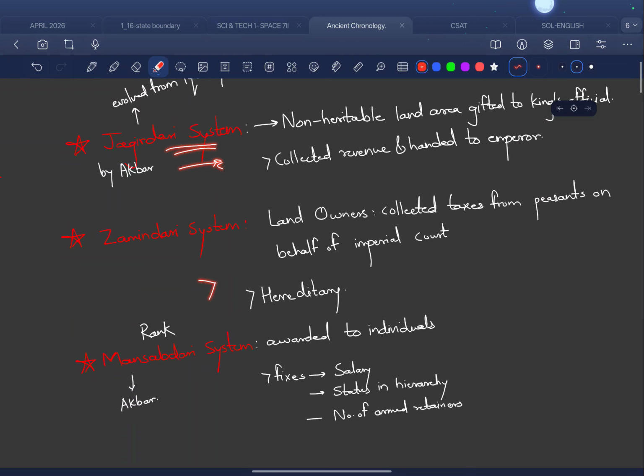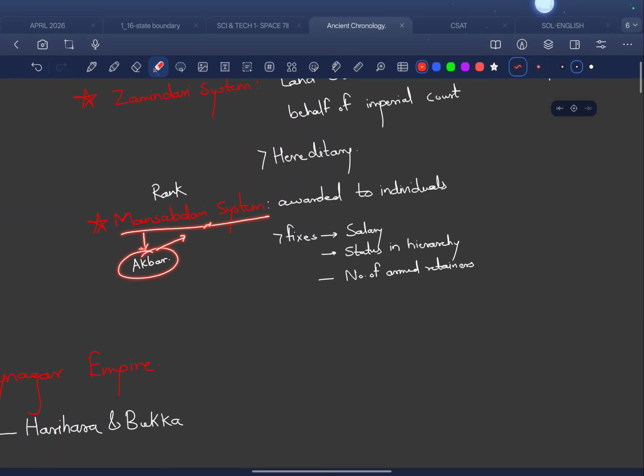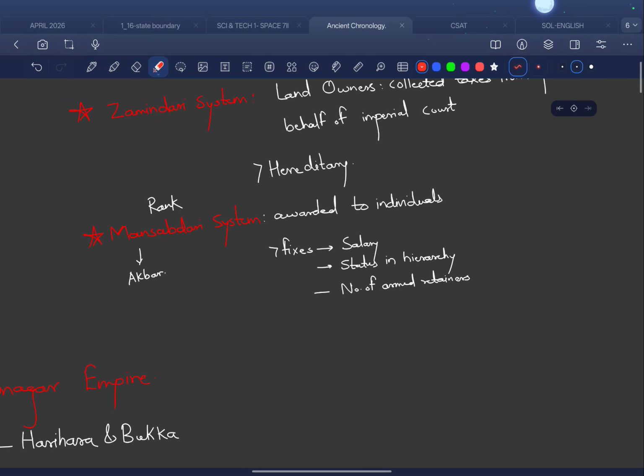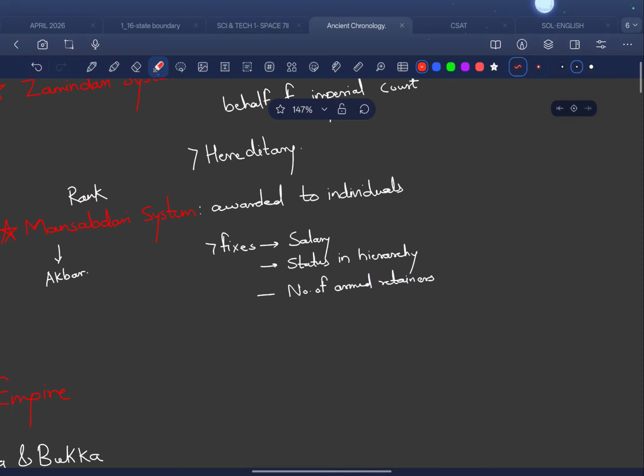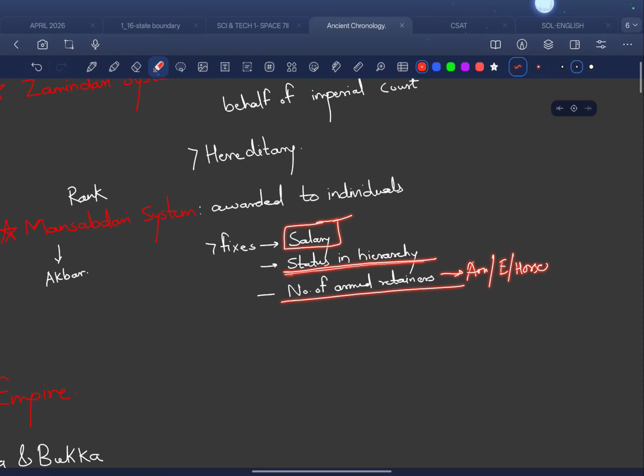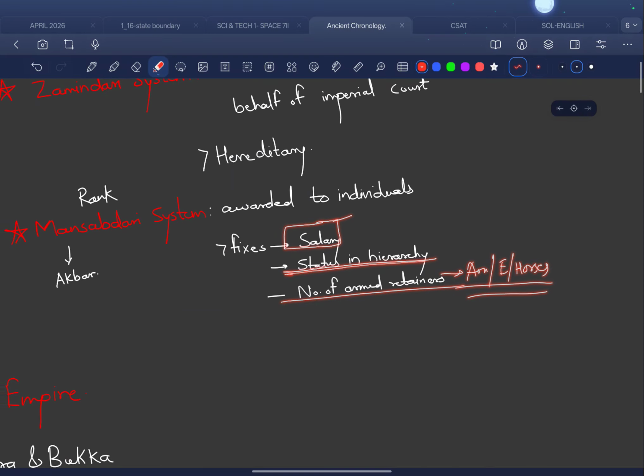Mansabdari system was also made by Akbar, and this was way forward. This was ahead of their times. They were awarded to individuals, and these were like a social rating, like A1, these were like grades. This grade used to denote the salary of that person. Then this used to denote the status and hierarchy, the number of armed retainers, that is the number of army personnel, the number of elephants, the number of horses that these people possess. These were denominated by a specific number.